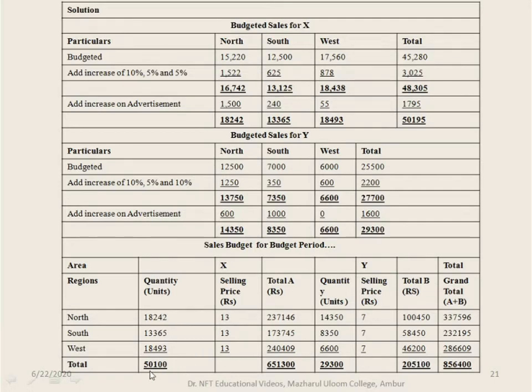If you add up the total quantity, you get 50,100 units, which is sold at rupees 6,51,300 for product X, and quantity is 29,300 for product Y, and the total selling price is 2,05,100 for product Y.